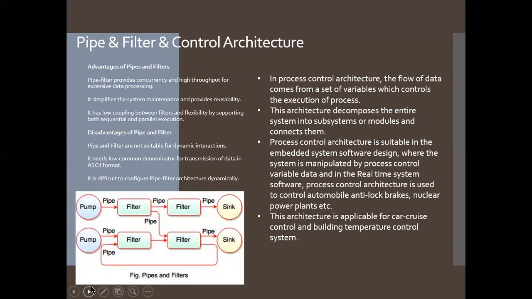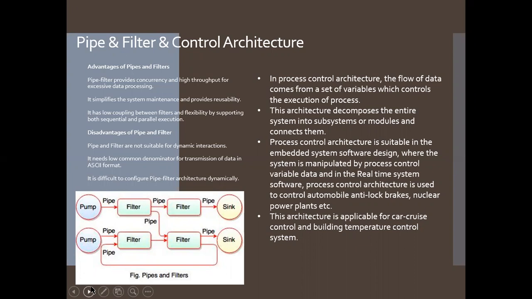And coming to the advantages of the pipe and filter architecture: pipe and filter provides concurrency and high throughput for excessive data processing, and it simplifies system maintenance and provides reusability. It has low coupling between filters and flexibility by supporting both sequential and parallel execution. It also has disadvantages: it is not suitable for dynamic interaction, and it needs a low common denominator for transmission of data in ASCII format. And in the next part, I discuss control architecture.